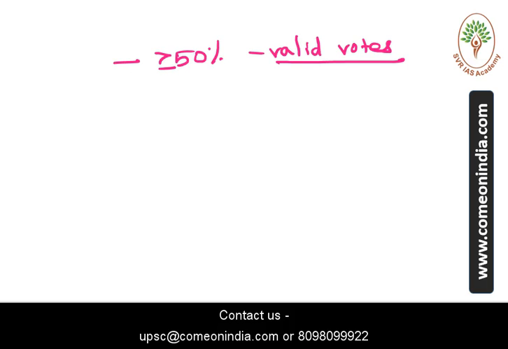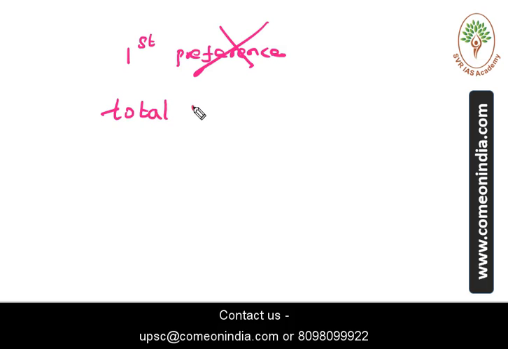One important exam point you should know is that a presidential candidate is not declared the winner based on the number of first preferences or the most votes. It is based on the total number of valid votes. From the valid votes, he has to secure at least 50%.